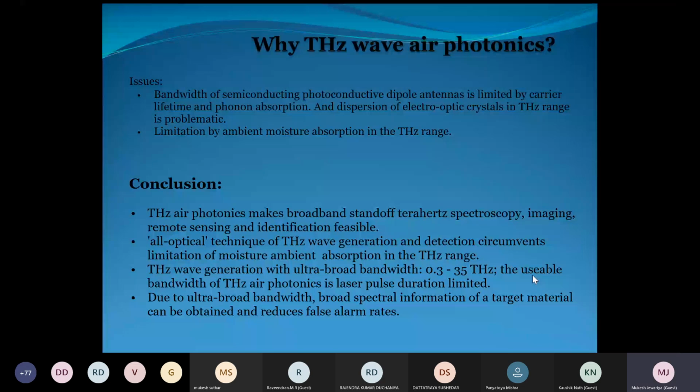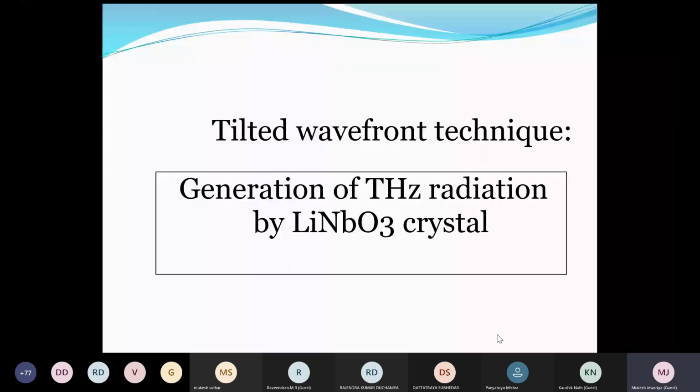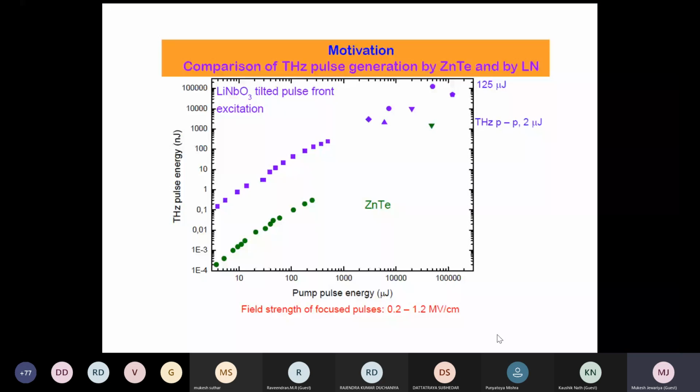Okay, now one more technique using a novel material, lithium niobate. I showed lithium niobate before. You see, zinc telluride has this efficiency, but just to motivate you, why lithium niobate? You see up to 1 here: 1, 2, 3, three orders higher. Three orders means more than 10 to the power 3, 1000 times higher than the normal material, zinc telluride.